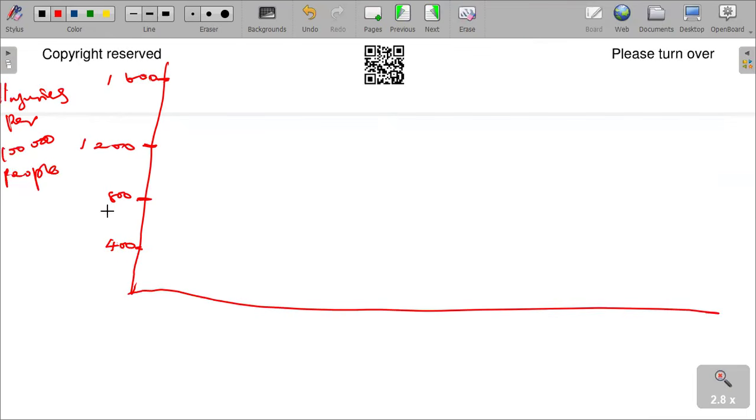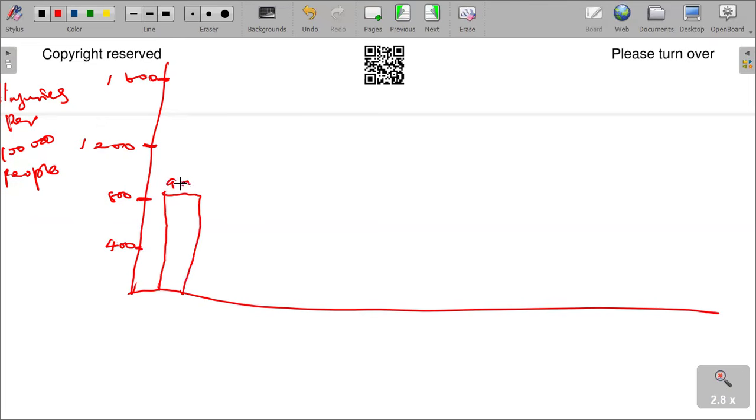And then let's just start with Latin America. Latin America has got 900. So I can just draw a bar here, slightly above 800.